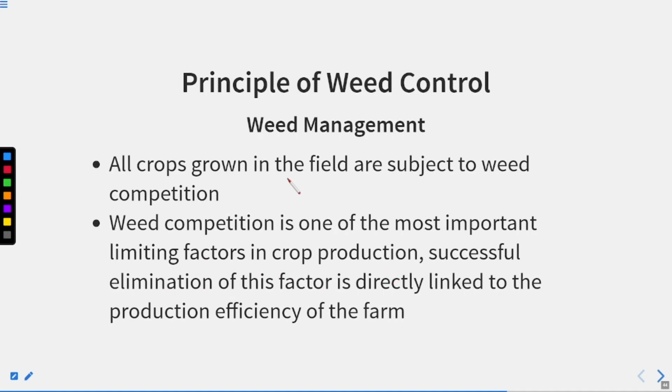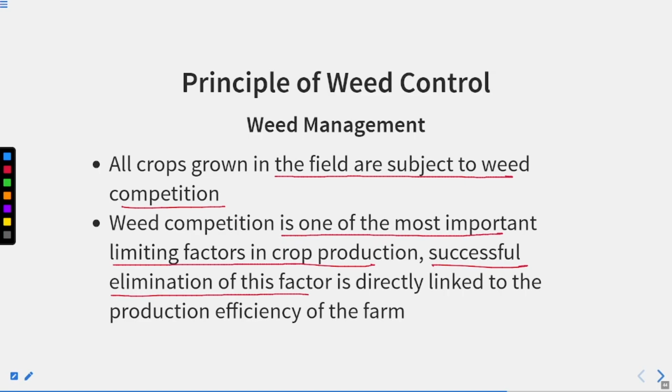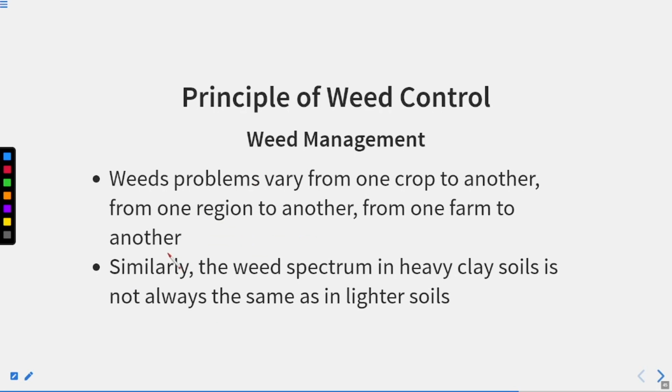So all crops grown in the fields are subjected to weed competition. Weed competition is one of the most important limiting factors in crop production. Successful elimination of these factors is directly linked to the production efficiency of the farm. So if you know the limiting factor of crop production, then you can control the growth of the weeds as well. Weed problems vary from one crop to another.